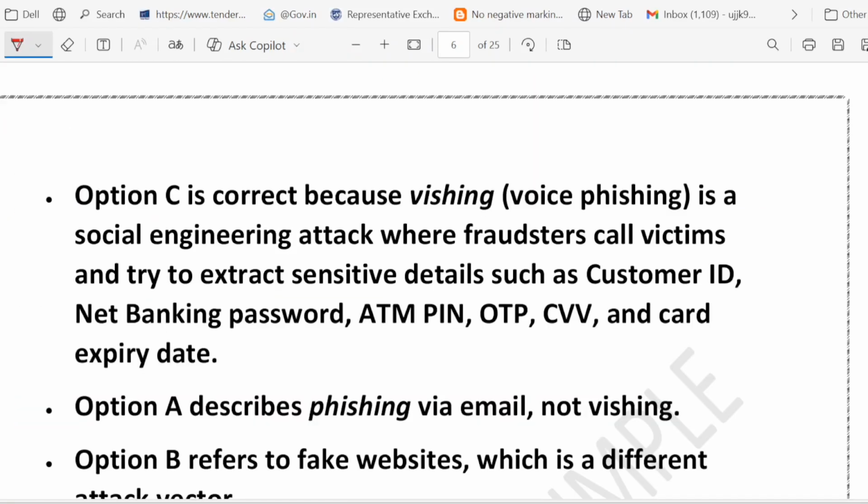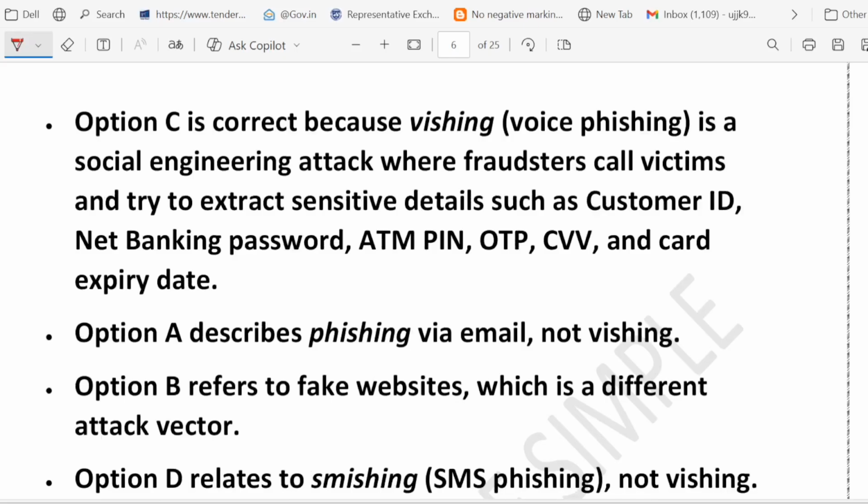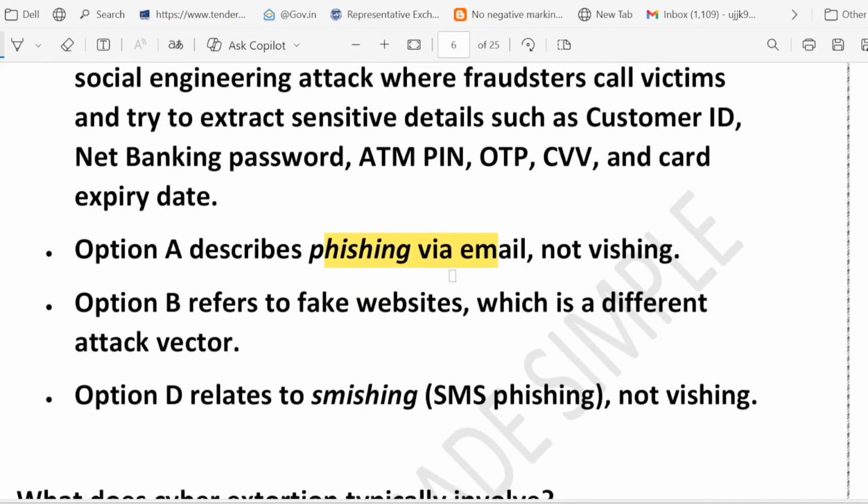Let me highlight. So remember, Vishing means voice phishing. This is called voice phishing. Phishing via email. That's fake email. Then smishing. Smishing means SMS phishing. And I hope it is clear. So remember the V word, V stands for voice. That's it. That's where you can remember.